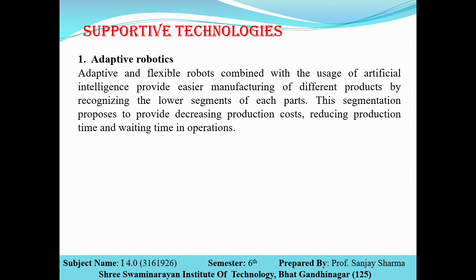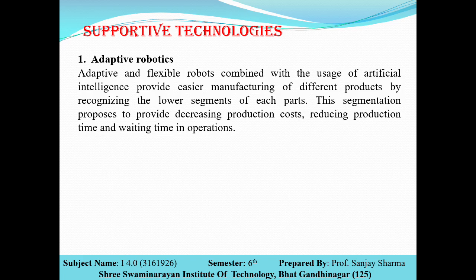Adaptive and flexible robots combined with the usage of artificial intelligence provide easier manufacturing of different products by recognizing the lower segment of each part. This segmentation proposes to provide decreasing production cost, reducing production time and waiting time in operation.